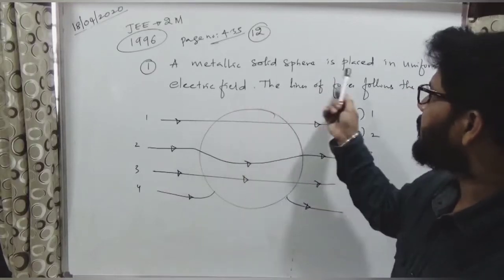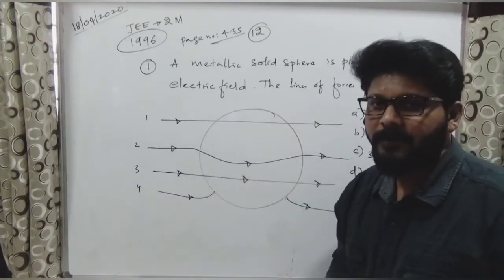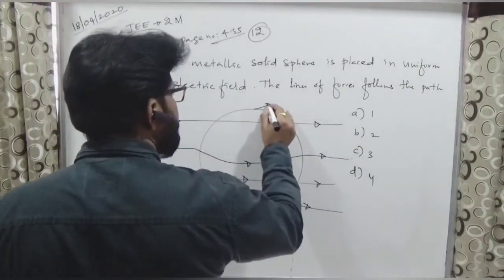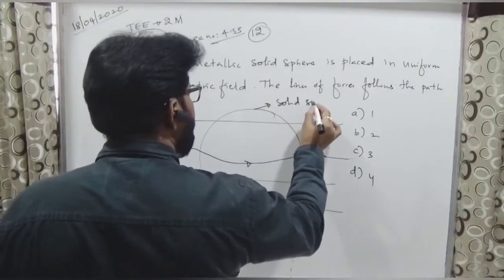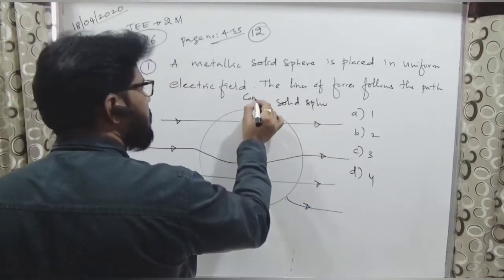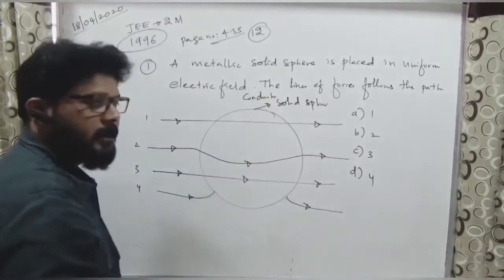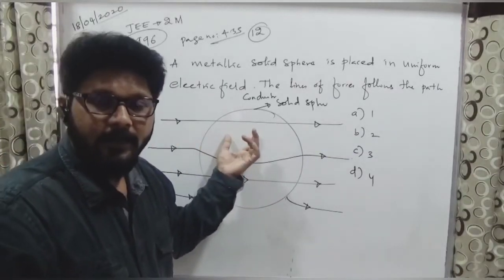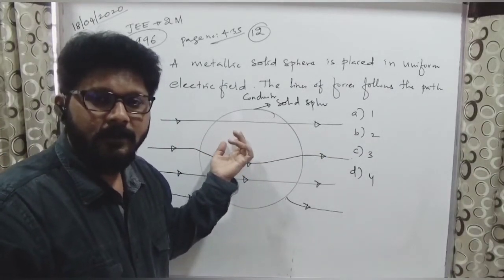First, a metallic solid sphere is placed in a uniform electric field. So this is a metallic solid sphere. Metallic means it is a conductor. So which property will it be? First one is not correct. Why? Can anybody tell why first is not correct?